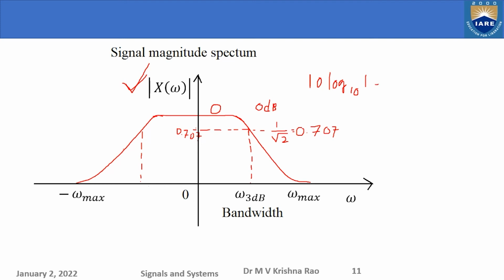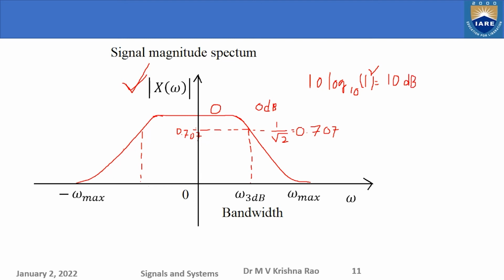If I take 1 squared, I will discuss later, 1 squared is 1. So if you take the energy of the signal, 1 squared, then I have 0 dB.